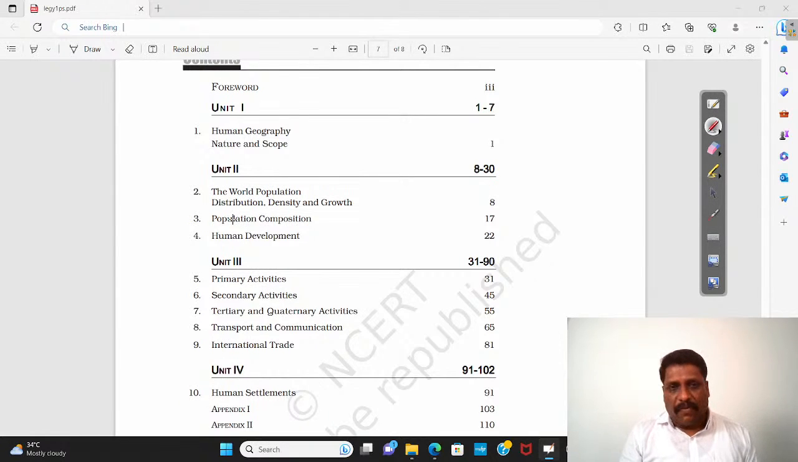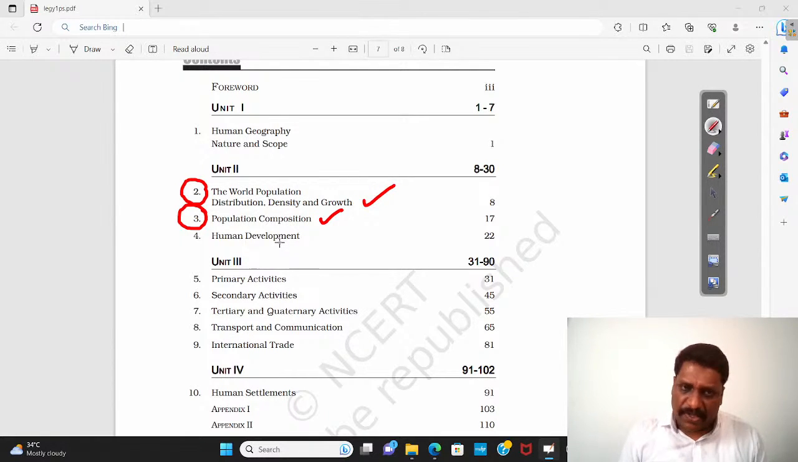Here, if you ask me what are the chapters, what exactly I have to study, if you want to study complete chapters, I would say that world population distribution, density and growth, this chapter is important. Similarly, when I talk about population composition, the major, fundamental ideas of this population composition are important. Human development, for example, I can take more from the human development index as such.